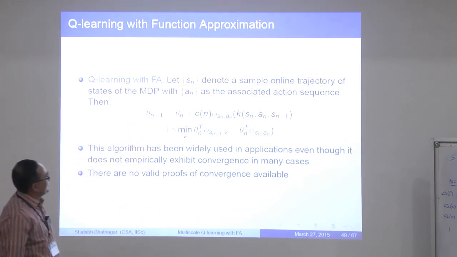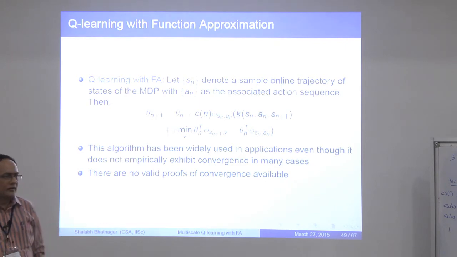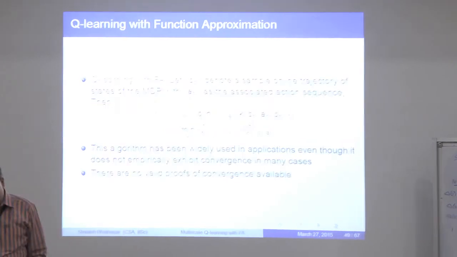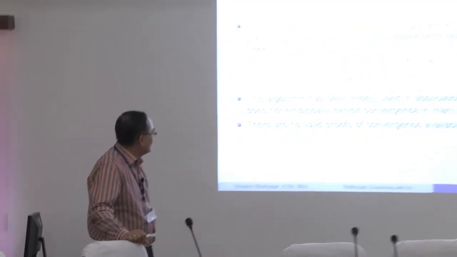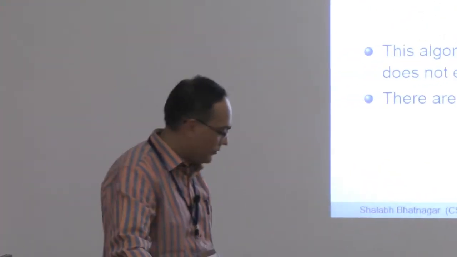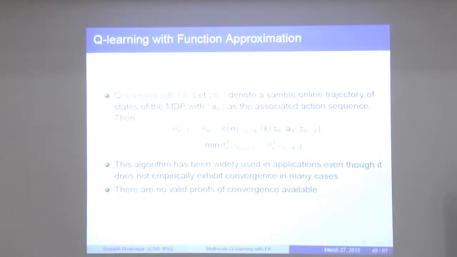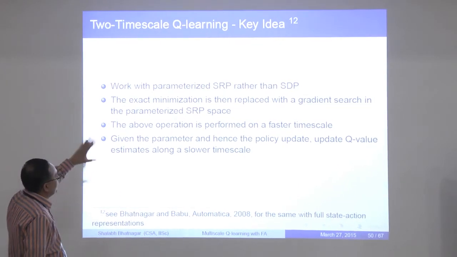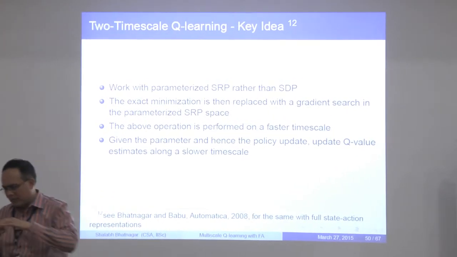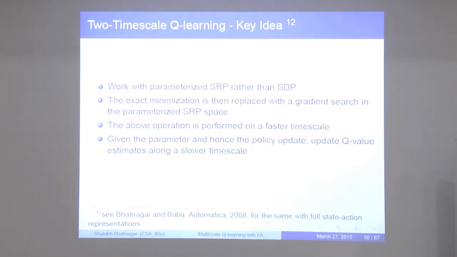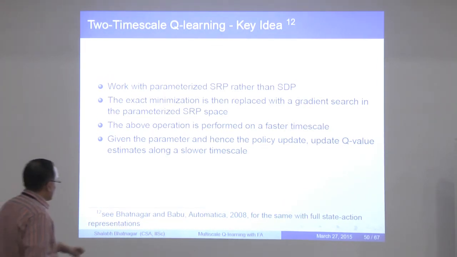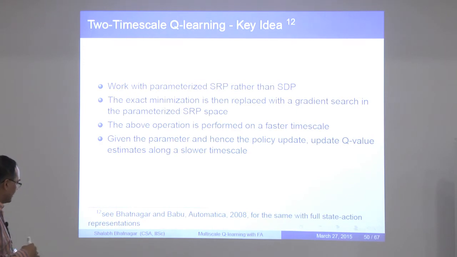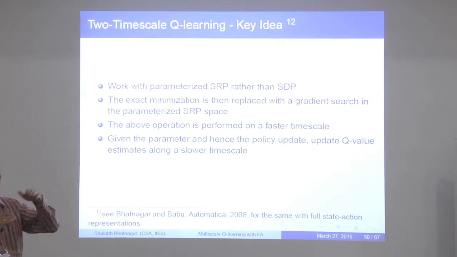It has been widely used in applications, but the problem is that it can diverge, as Rich said. There have also been attempts at proving its convergence, but they have not been very successful. So that was the motivation. We came up with the idea of separating the time scales of these two operations, the minimization and the taking of the average. In the full state case, there is a paper where we did this minimization for the full state algorithm. So the hope was that if you do it with function approximation, the resulting algorithm will work.